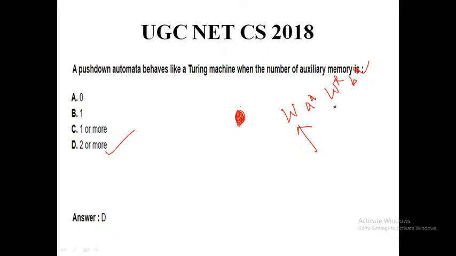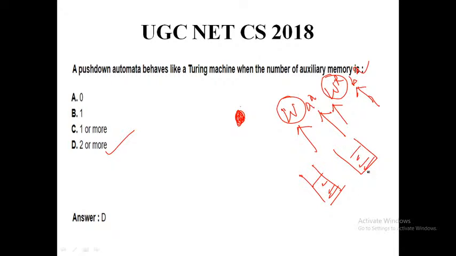Whenever you are checking w and w^r with the help of the PDA, you need a stack. And whenever you are checking whether the number of a and the number of b are equal or not, you need another stack. As simple as that. Otherwise you cannot do it.